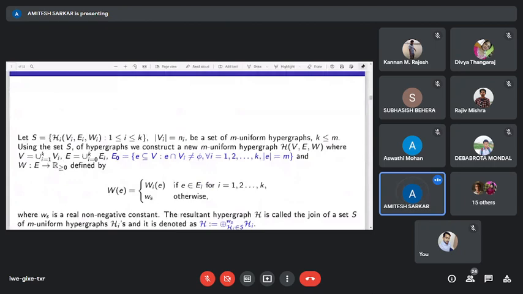Let S be a set of k m-uniform hypergraphs, where k is less than or equal to m. Okay.